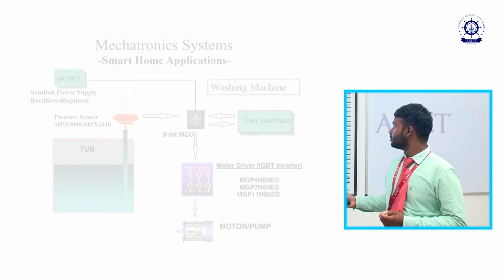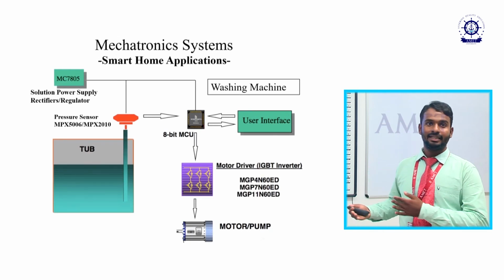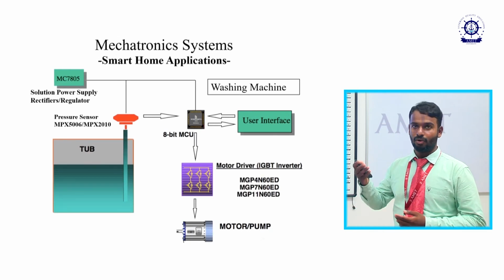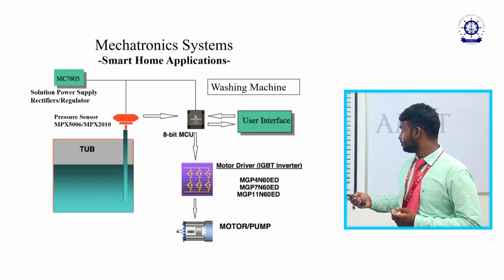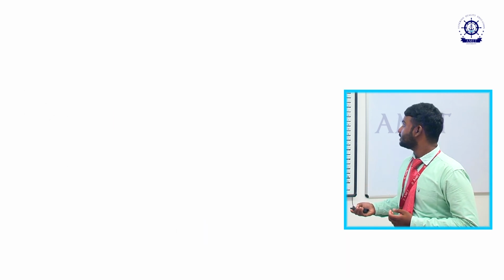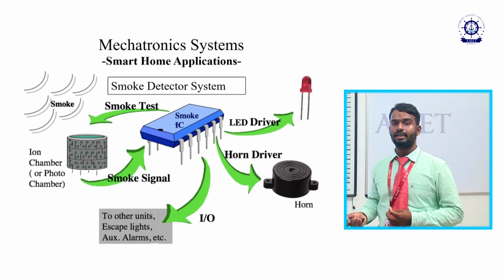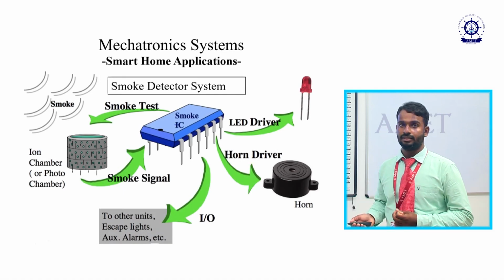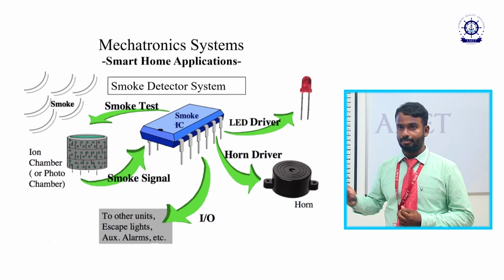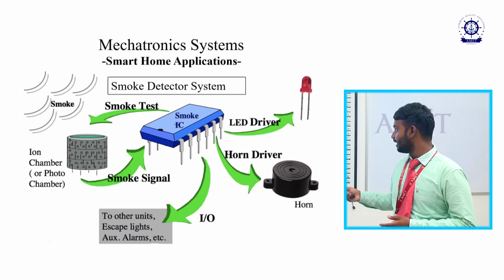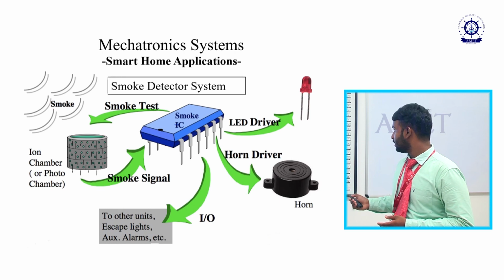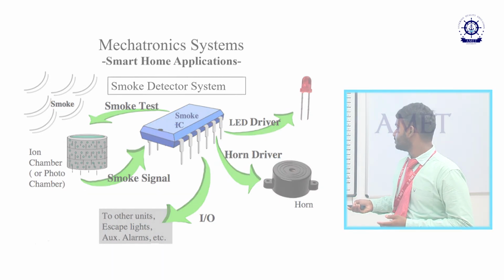The next one is smart home applications. In the smart home application, the water level to be filled in the overhead tank is controlled by means of this mechatronic system. The next thing, the smoke detecting sensor. This is a sensor placed in the kitchen to avoid any sort of gas leakage that may occur in a house. We are using it like this.